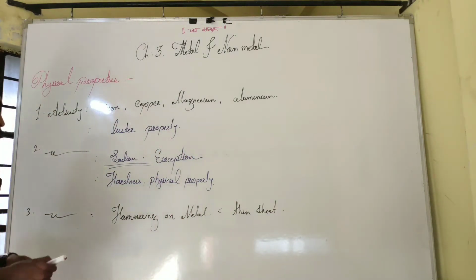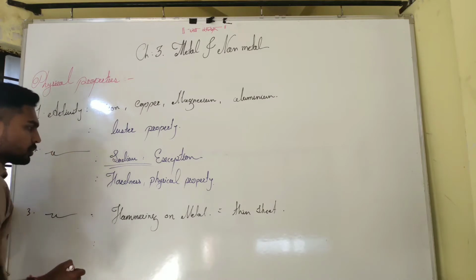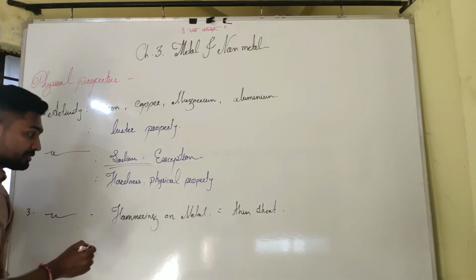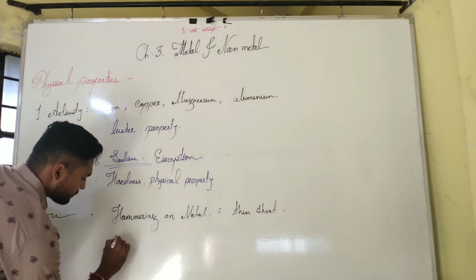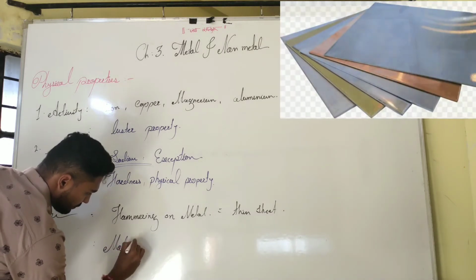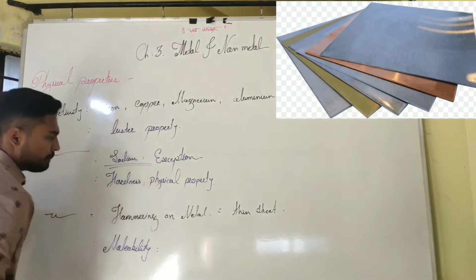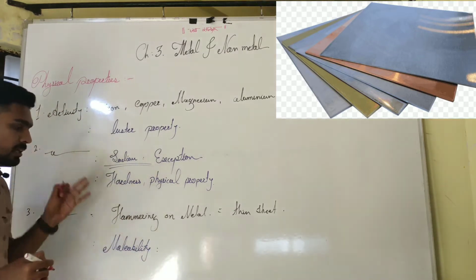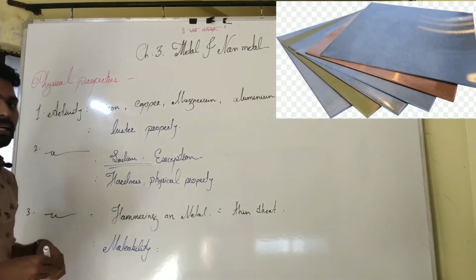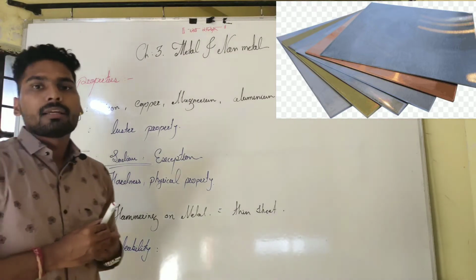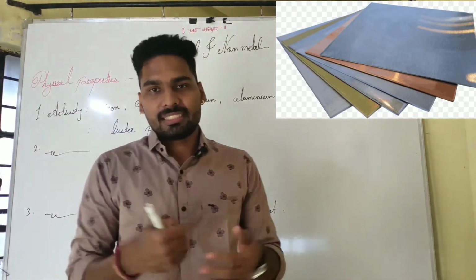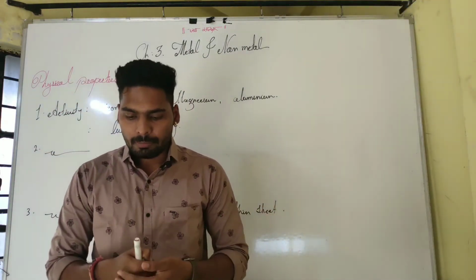That means it has a property. Which physical property is that? Malleability. Remember that it is the third physical property of a metal, which we call malleability. Metals form thin sheets; that we call malleability.